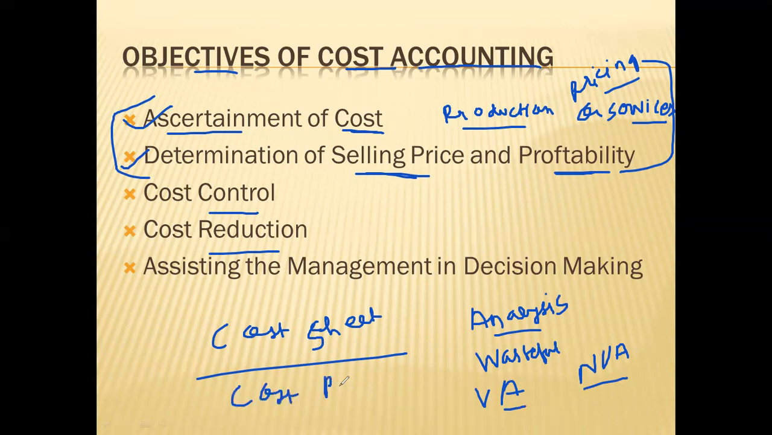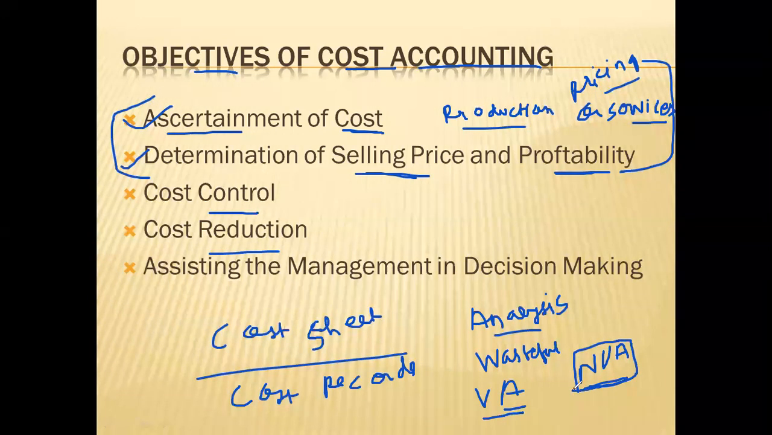After a proper study of the cost sheet and cost records, and doing analysis of wasteful or productive expenditure, like value added analysis and non value added analysis. Value added means the expenditure is giving some value to the business, and some expenditure may be non value added. A business may be incurring that from the past without knowing whether it is giving some value or not.